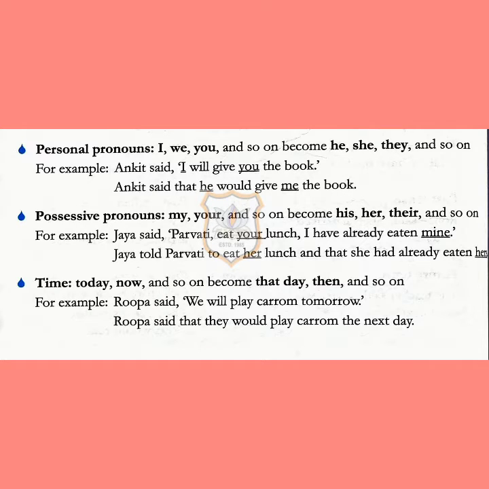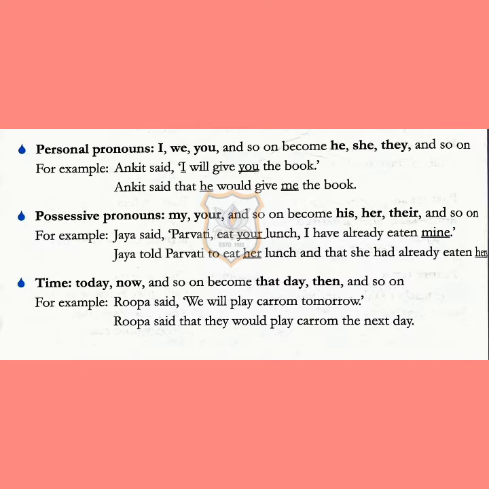So, dear children, today we shall continue with our new chapter, chapter number 15, direct and indirect speech. Next, children, we are going to discuss pronouns, that is personal pronouns and possessive pronouns, and how these pronouns are used in direct and indirect speech. The first one is personal pronouns. I, we, you, and so on become he, she, they, and so on. So personal pronouns, you know that I will become he or she, we will become they, you, and so on.